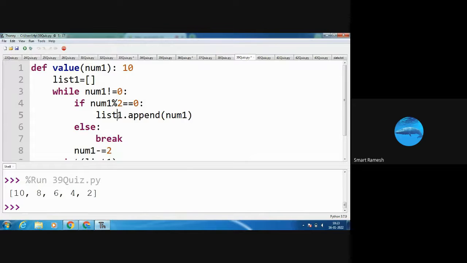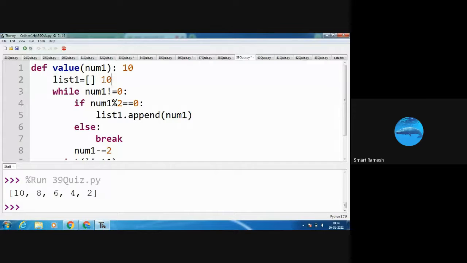List 1 dot append. What is the use of the append function? The append function is used to add an item in the list. So I am going to append num1. Num1 is 10, so I am going to add 10 in list 1. So list 1 now has 10 stored in it.